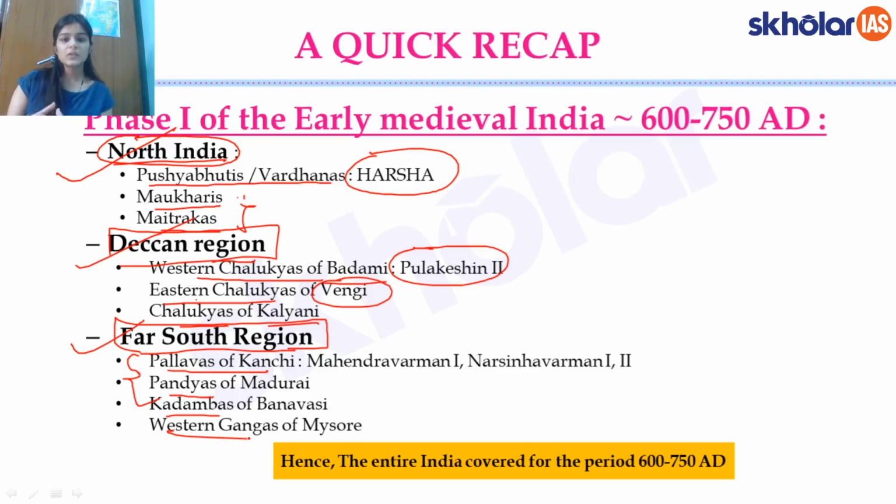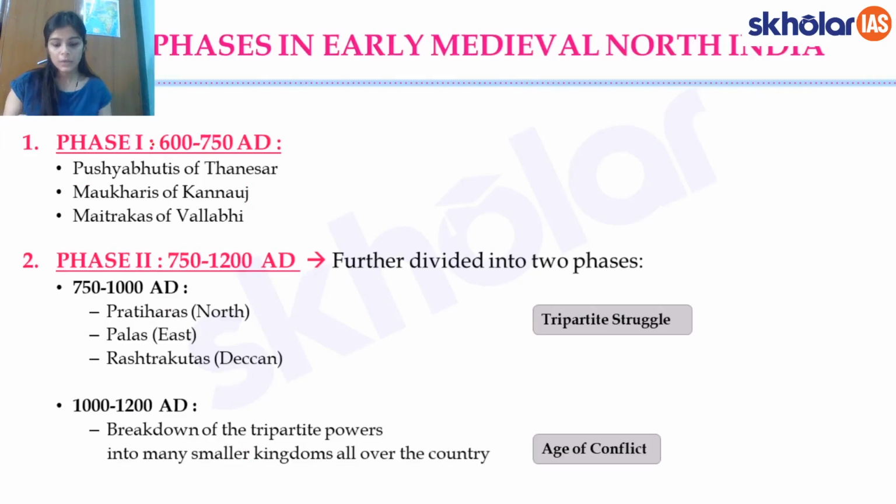So essentially, so far in the previous 3 lectures, we have covered phase 1 of early medieval India, the time spanning between around 600 to 750 AD. And starting this lecture, we are going to talk about the second phase essentially. So this is done. We are now starting with the second phase, which is 750 to 1200 AD. But we are still in the early medieval phase, but phase 2.